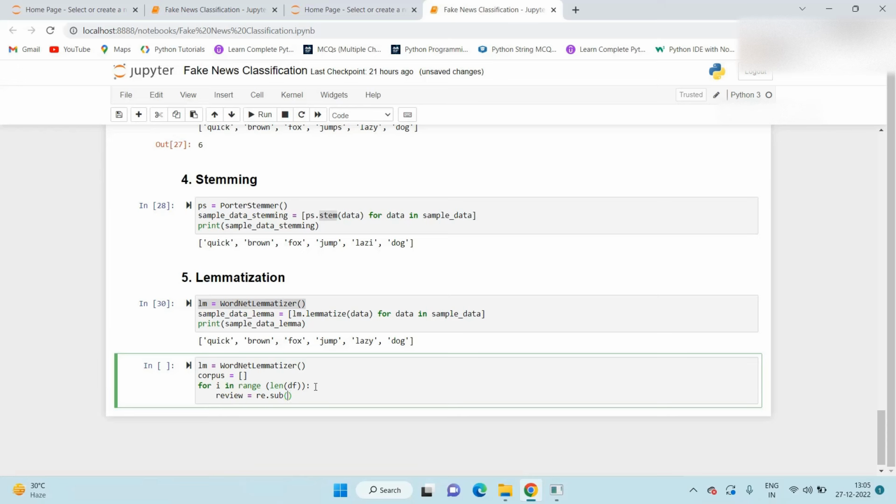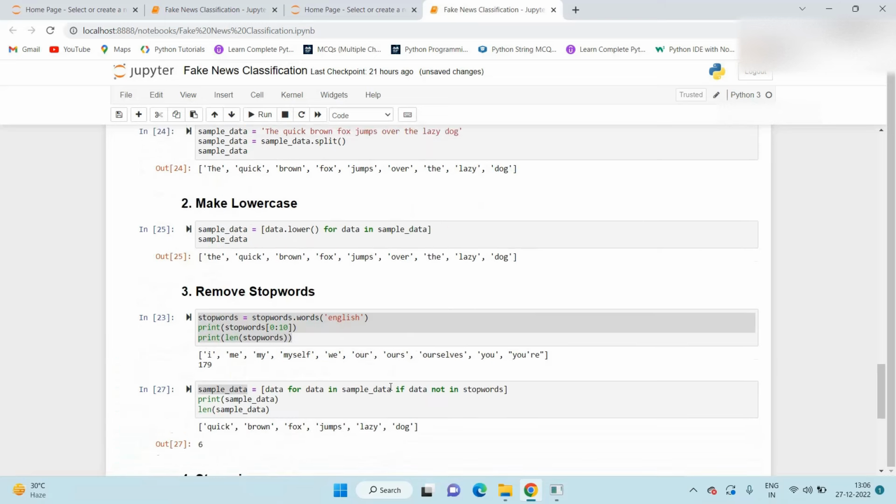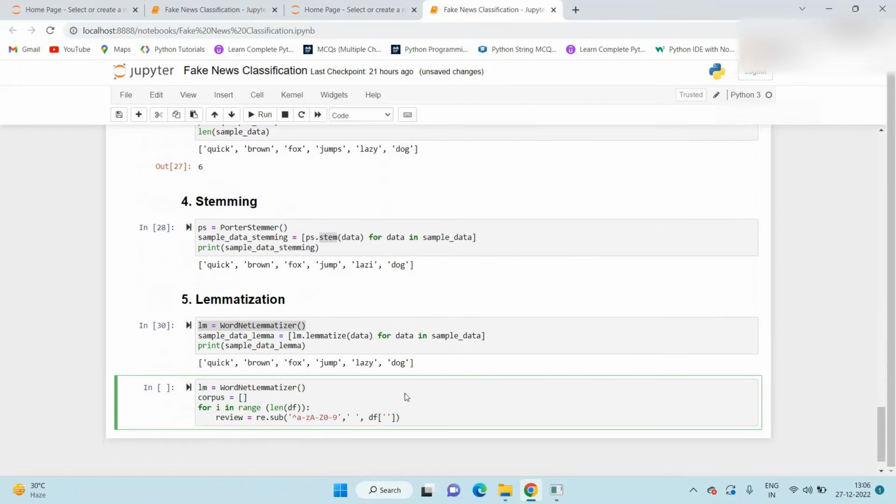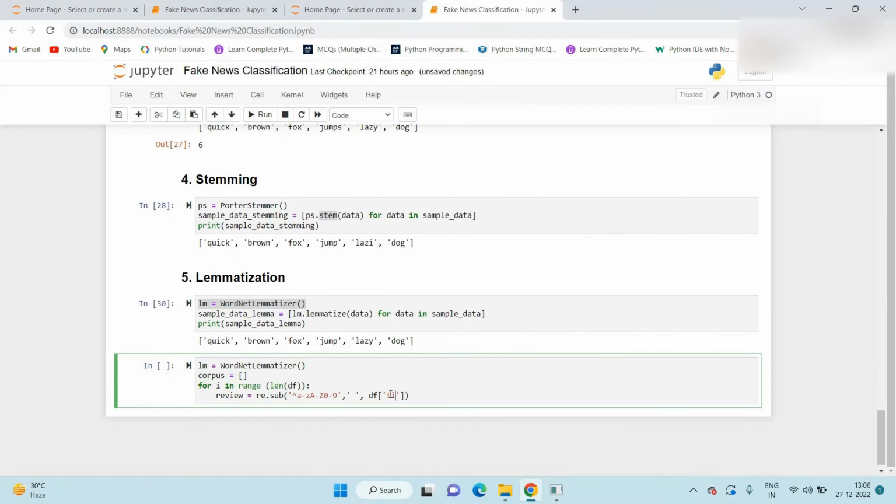Here we use a regular expression, re.sub. We work only on the title column here, so in the for loop we pass the title column.